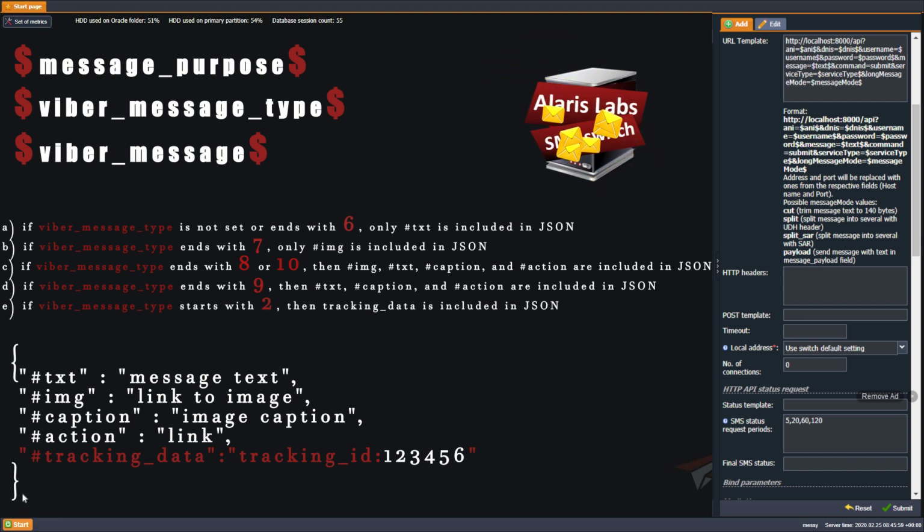For example, tracking data 1, 2, 3, 4, 5, 6. In response to such requests, the Viber service can return a MO message in the format of a callback response. The SMS switch will then, based on tracking data, define this client product ID, select the appropriate POI, and send the message.